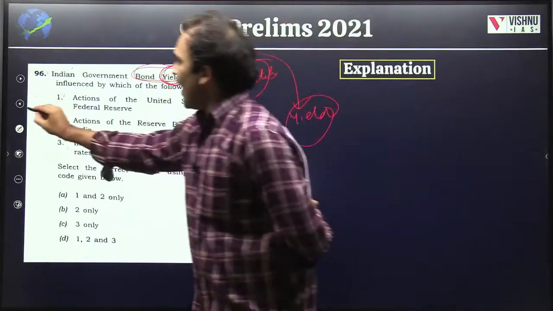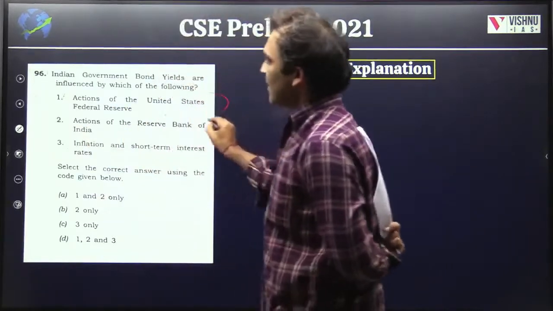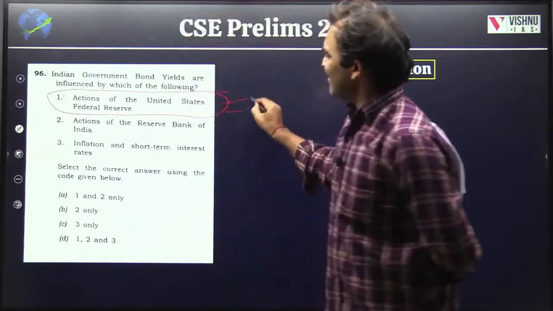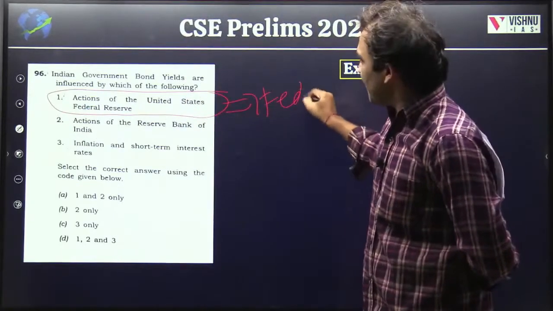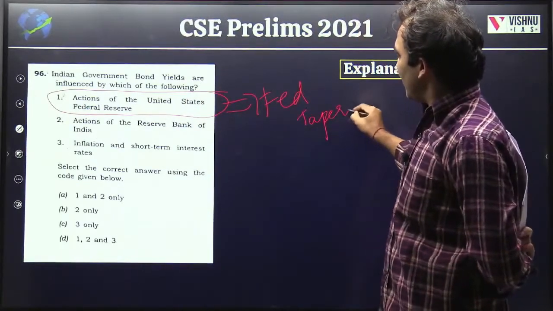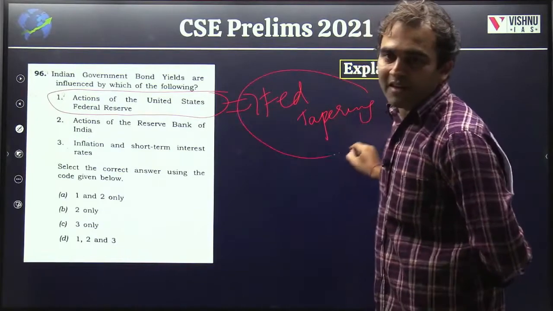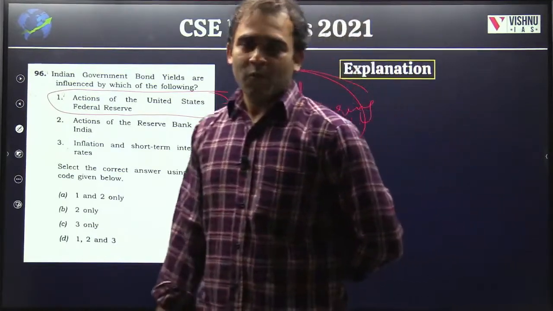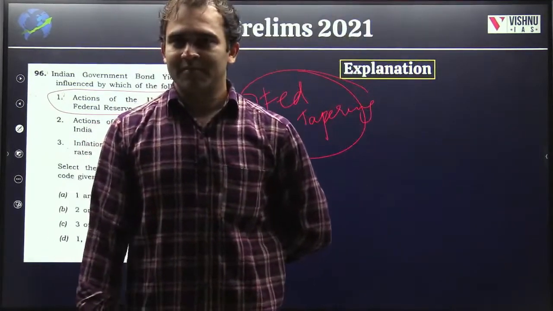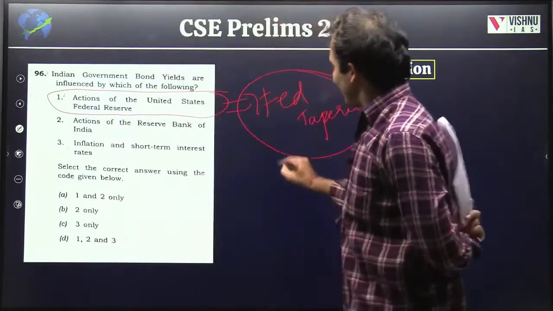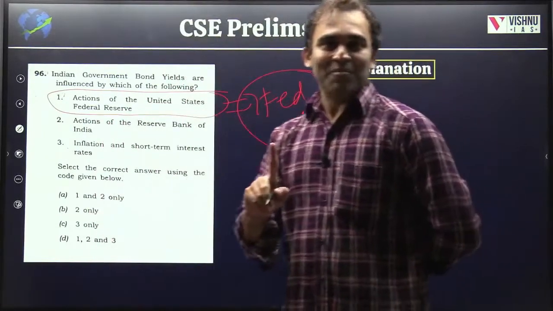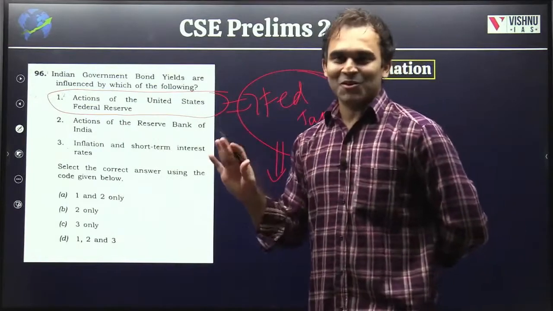First and foremost, actions of the United States Federal Reserve, nothing but Fed tapering. Right now, we are in the midst of Fed tapering. What is Fed tapering? Yes, this I can claim, I have discussed this in my class, so don't worry.